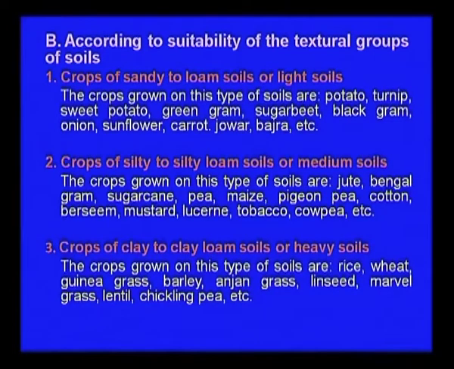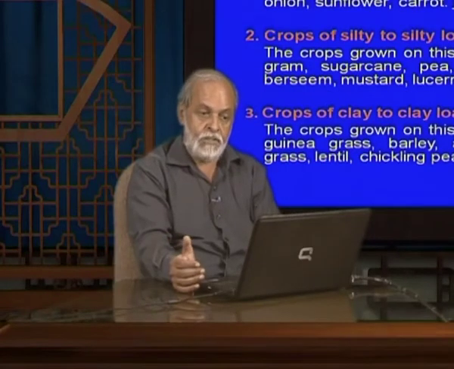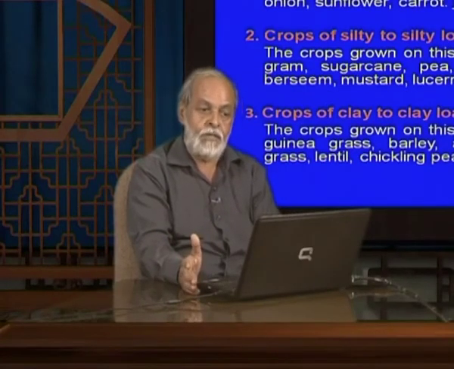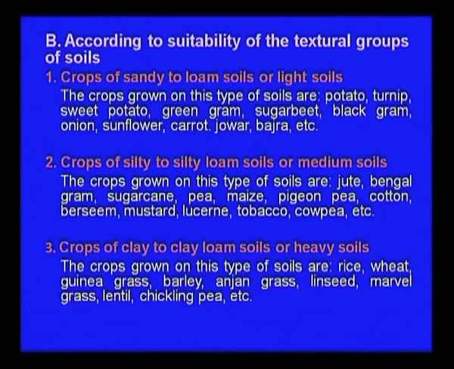Then the crops of the silt to silt loam. Those crops which can grow in the sandy soil cannot grow on the silty soil, because there water stagnation may be possible, so they require more water, and for that sugarcane, pea, maize, pigeon pea, cotton can be grown on silty loam soils. And then third is the clay loam soil, where the crops can be rice, wheat, grasses, barley, then linseed, marvel grass, lentil, chickling pea, others.